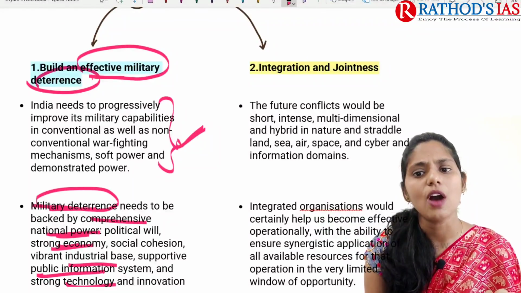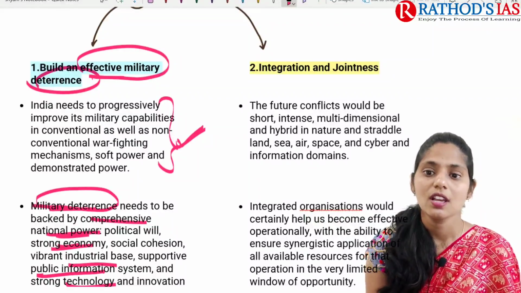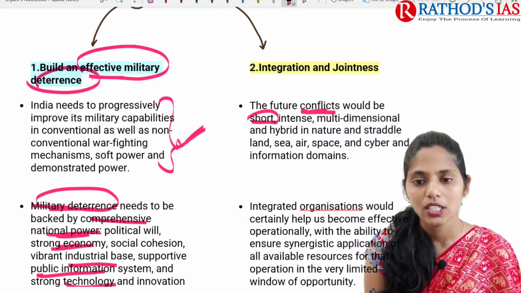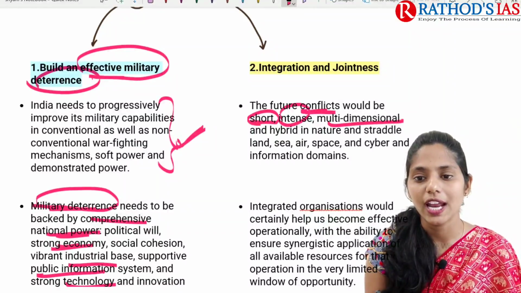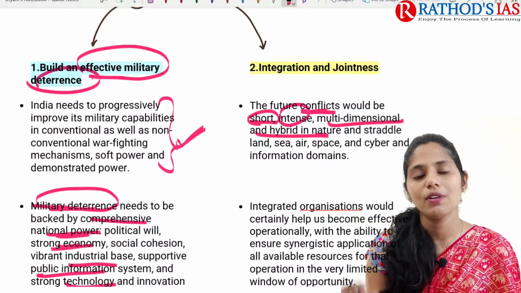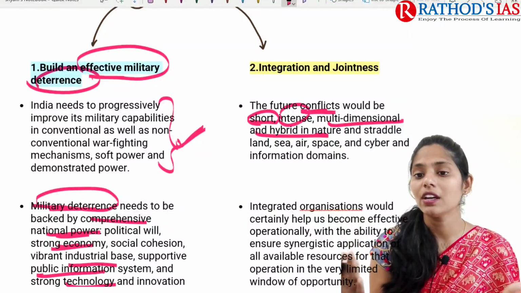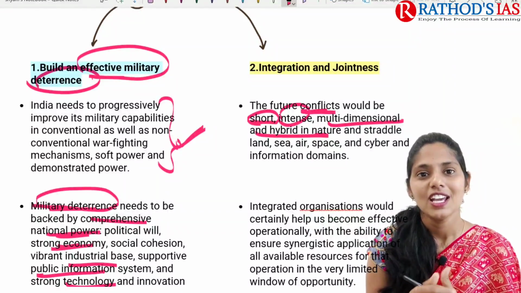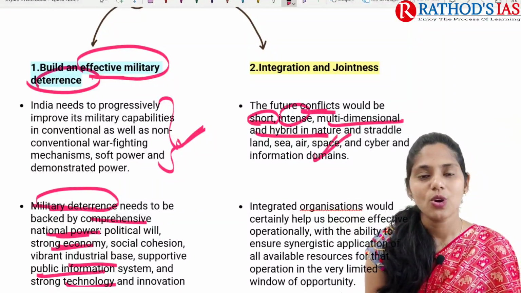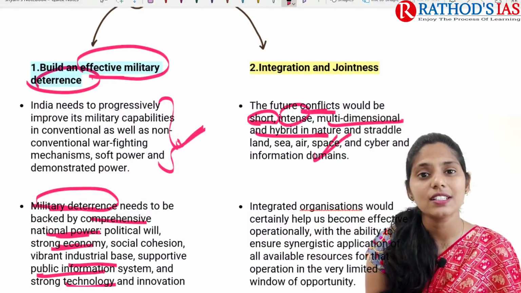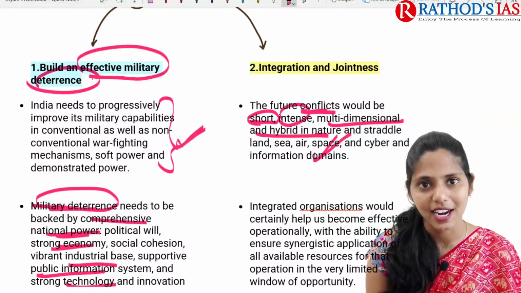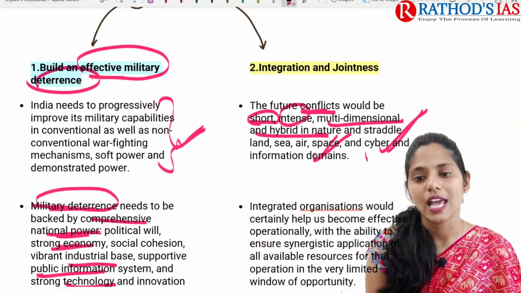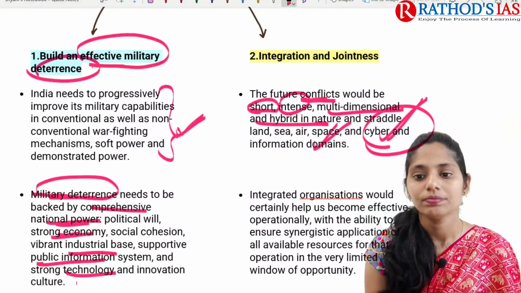Next is integration and jointness. Future conflicts will be short, intense, multi-dimensional and hybrid in nature, right? For example, we can see attacks from land, air, even space. Now we are talking about space militarization, right? We also need to look at recent developments in cyber attacks, like Pegasus. So we need to focus on the cyber and information domains now.